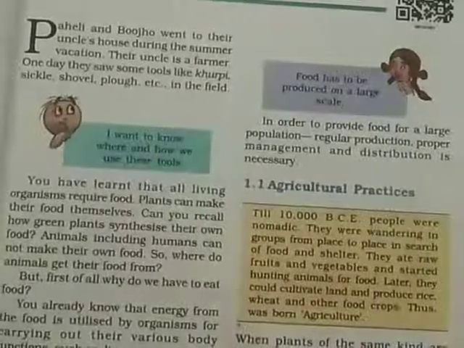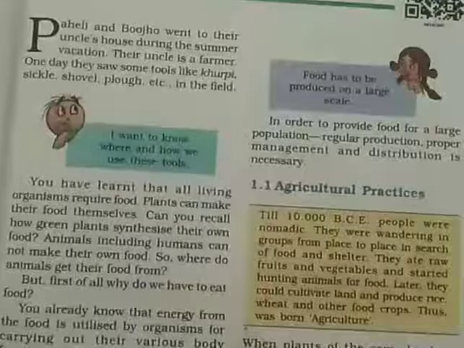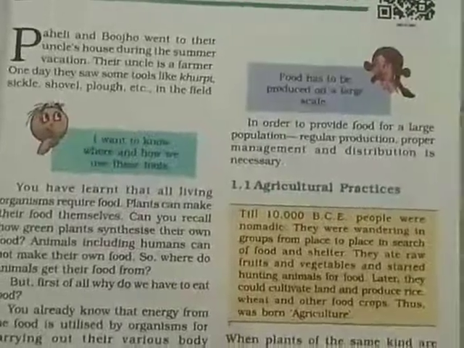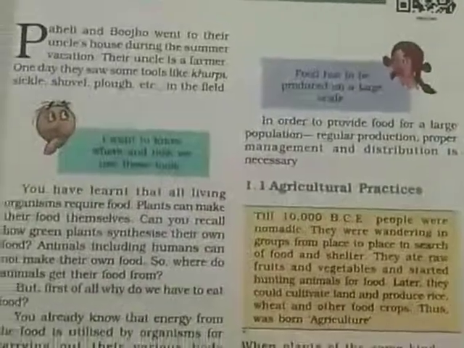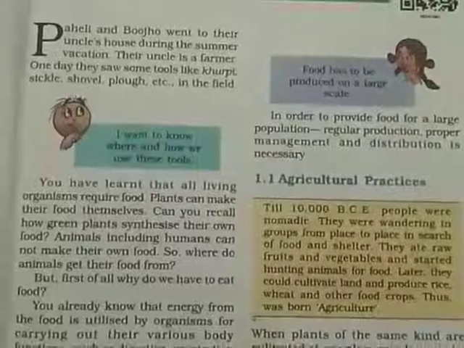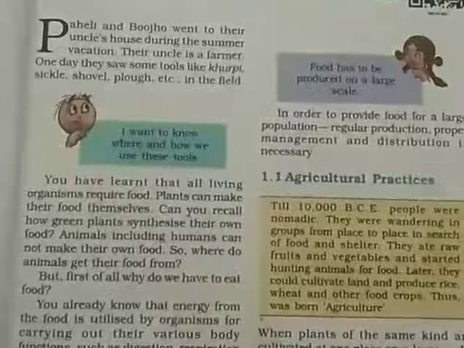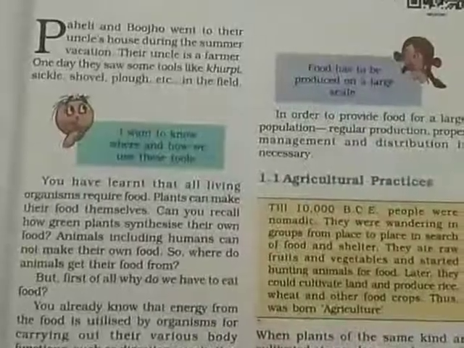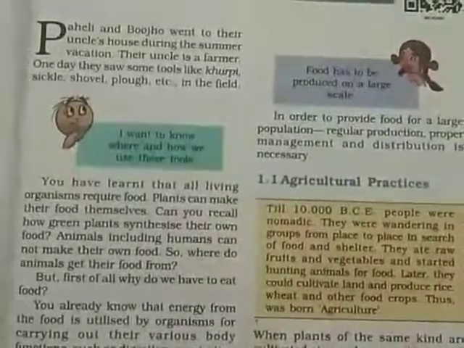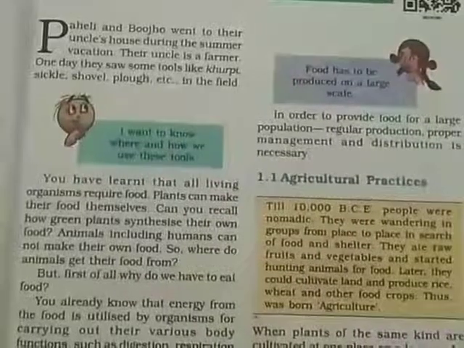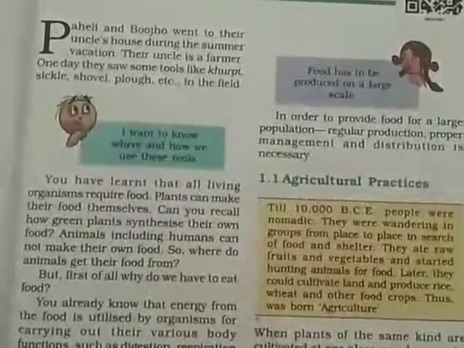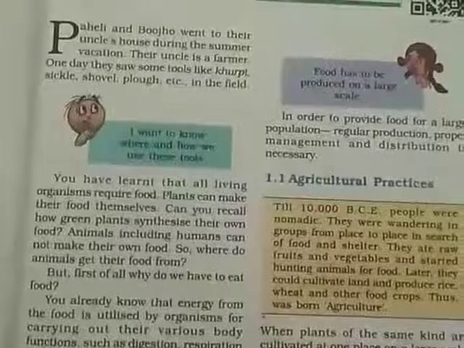Animals, including humans, cannot make their own food. We are dependent on the plants and animals for our food. So, where do animals get their food from? But first of all, why do we have to eat food? Why? Because we need energy to do work.